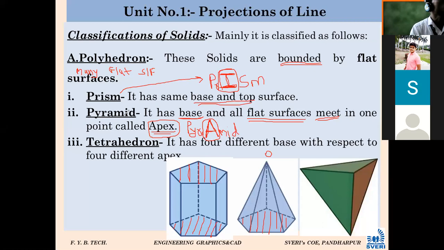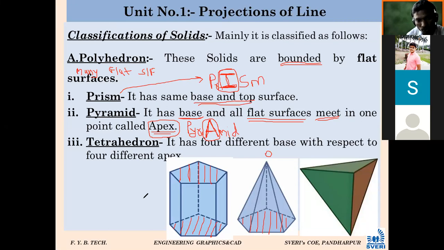So further objects, next line, we will see. Pyramid, base and apex. Tetrahedron. Tetra means what? 3 or 4? Tetra? 4. Very good. Tetra means 4 and tri means 3. Very good. So at least that thing is known. It has 4 different bases with respect to 4 different apexes.